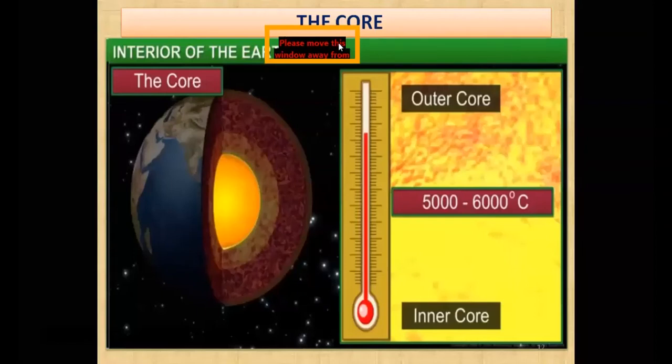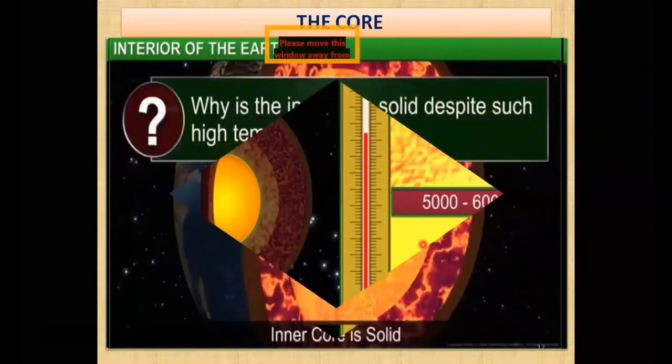We are learning about them with the help of what? With the help of seismology that I discussed in our previous class. So that is the thing, my dear students, we have discussed in our previous class also. So let us move ahead. The temperature over here is lying between 5000 to 6000 degrees Celsius.